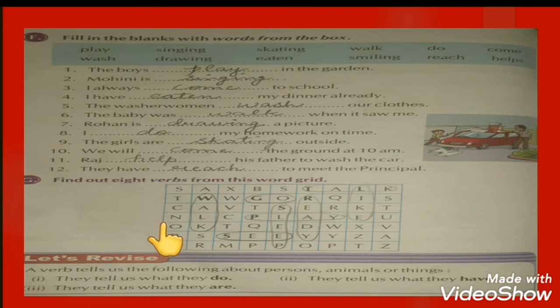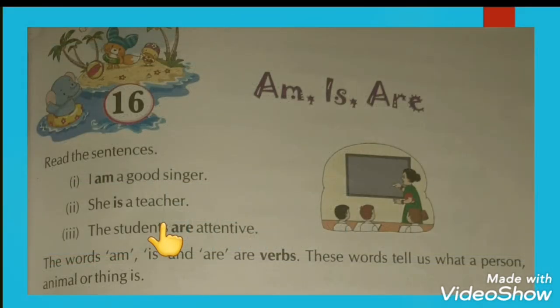Now students, our verb chapter is finished and we will move to a further chapter, that is am, is and are. Chapter 16. Read these sentences. I am a good singer. She is a teacher. The students are attentive. The words am, is and are are verbs. These words tell us what a person, animal or thing is.